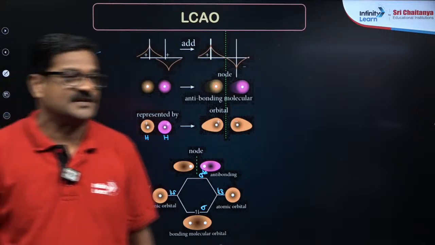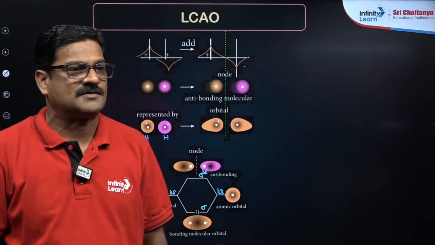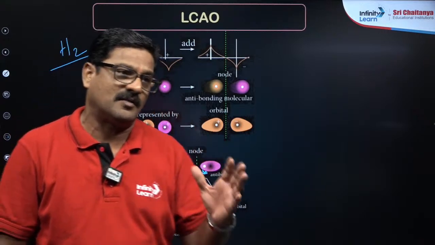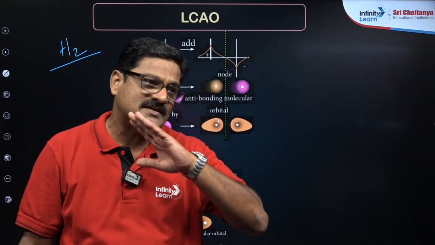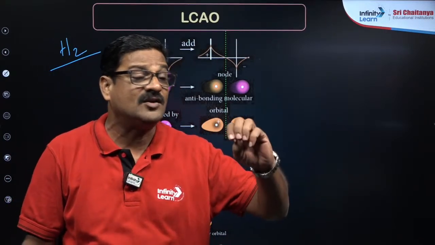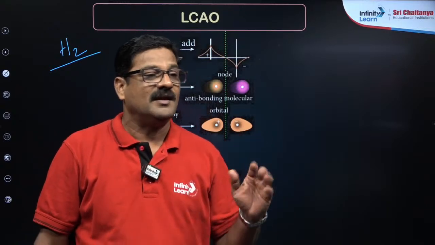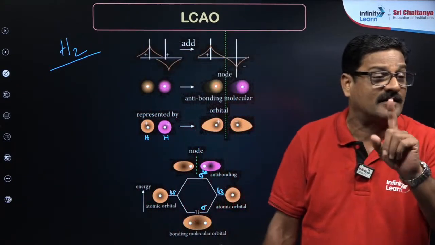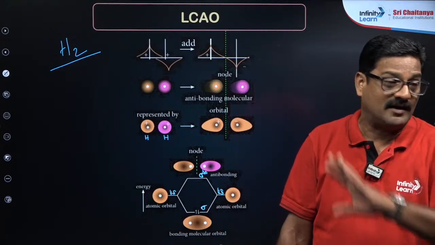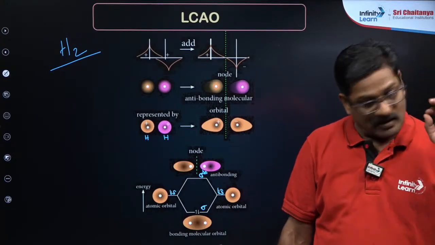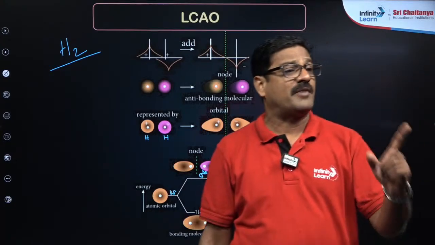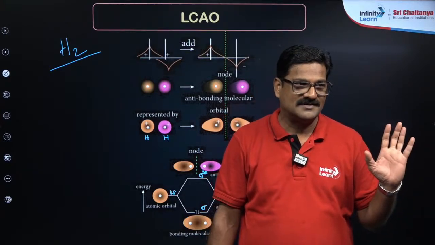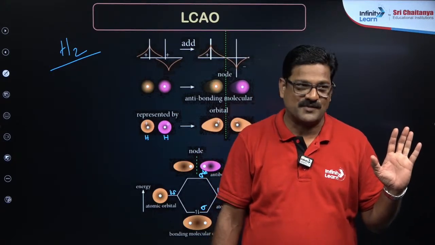Yes, a molecule with an odd number of electrons is always paramagnetic. It need not be diamagnetic. You can say it is diamagnetic only if that odd electron is delocalized. And in most cases, if there is an odd electron, it will be paramagnetic. Got it?